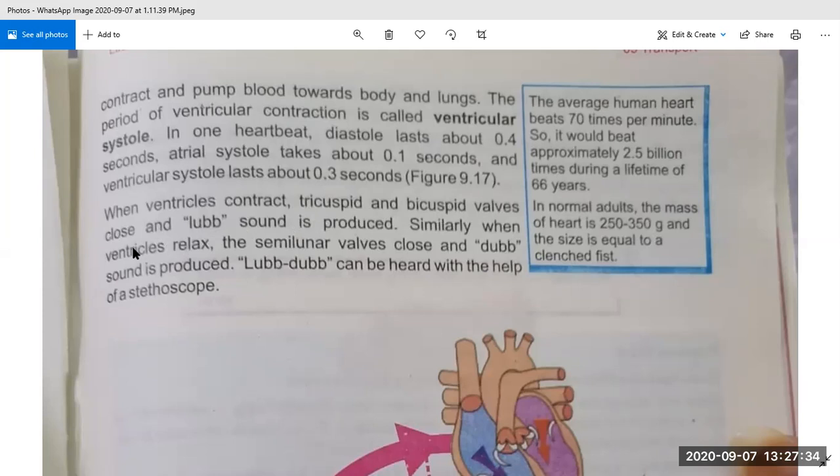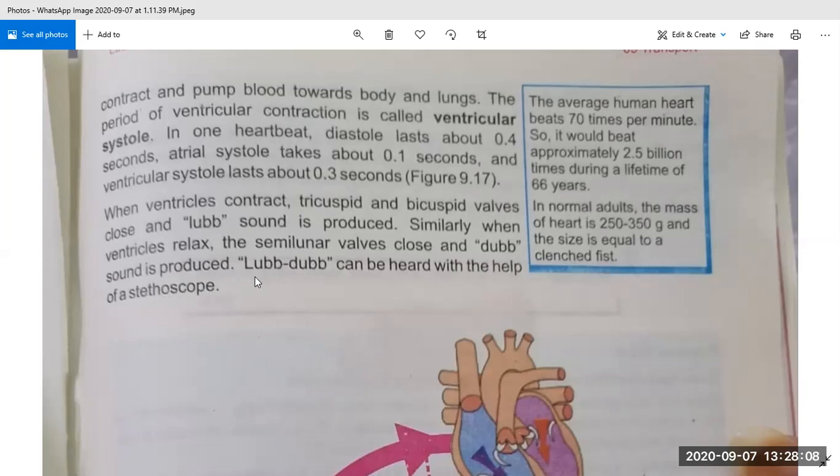Similarly, when ventricles relax, the semilunar valves close and the dub sound is produced. The semilunar valves we also discussed. They are present between the aorta and the ventricles. So when the semilunar valves close, at that time the dub sound is produced. So lub dub can be heard with the help of a stethoscope. Stethoscope, you all know about it.